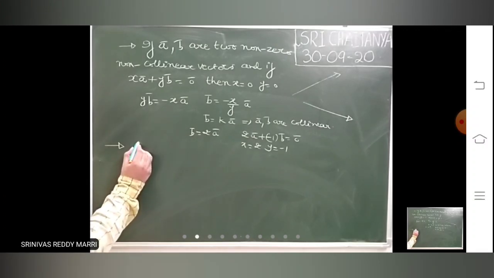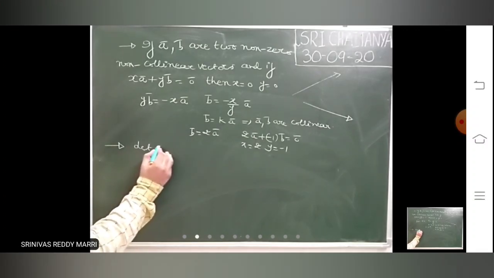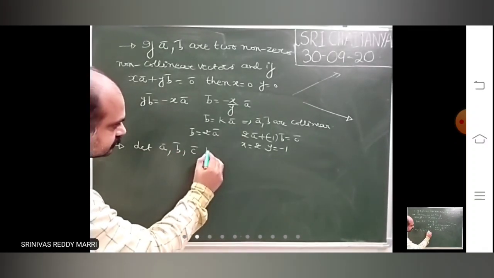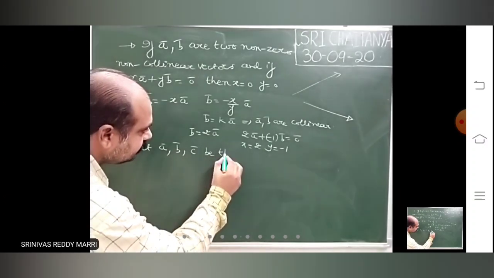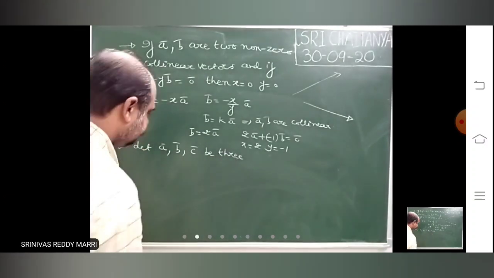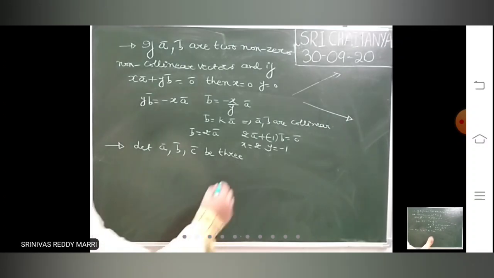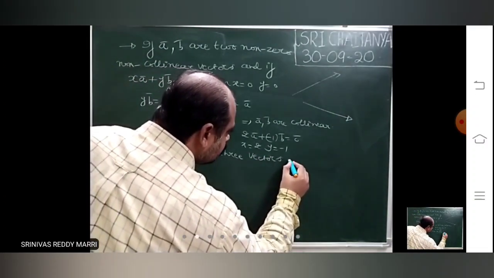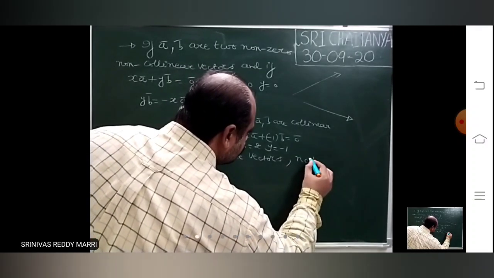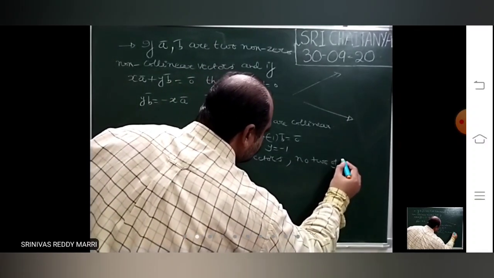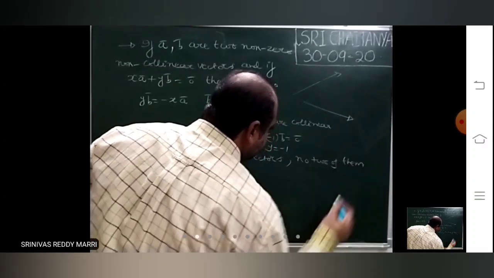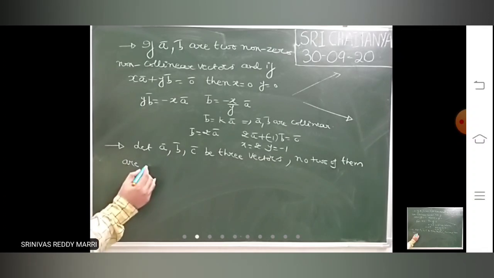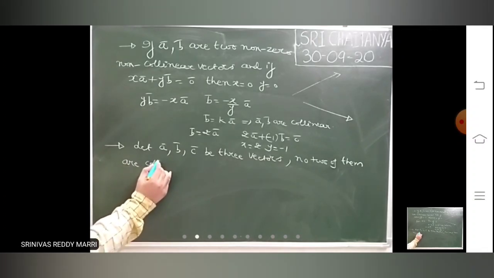Let A bar, B bar, C bar be three vectors, no two of them are collinear.